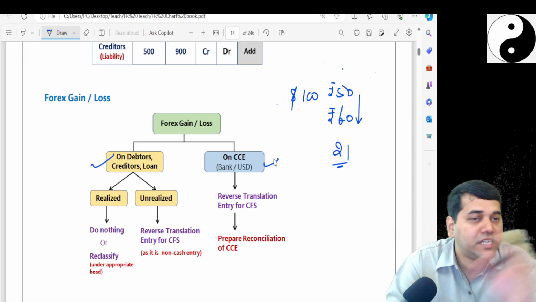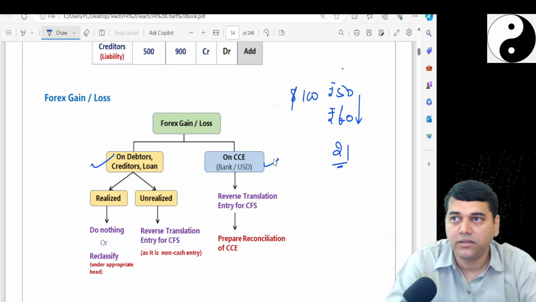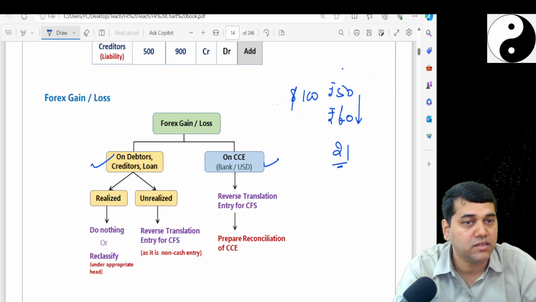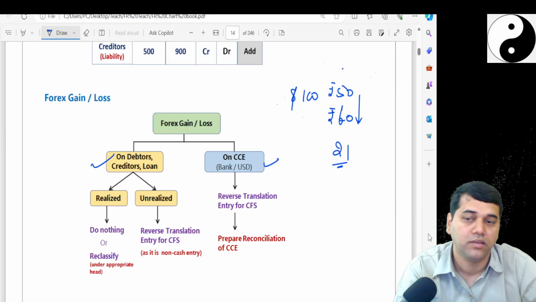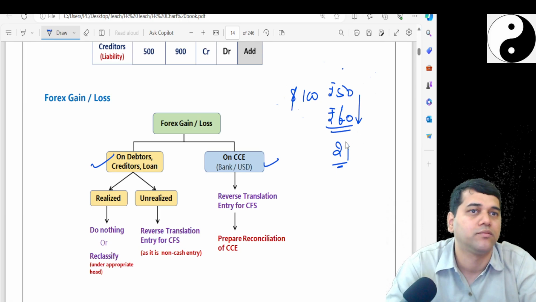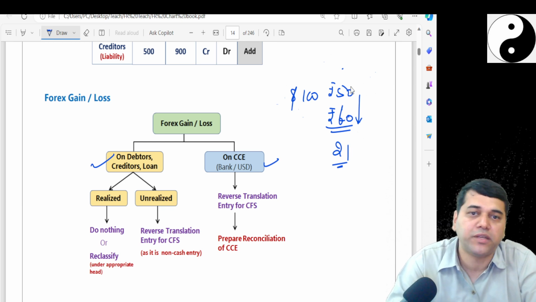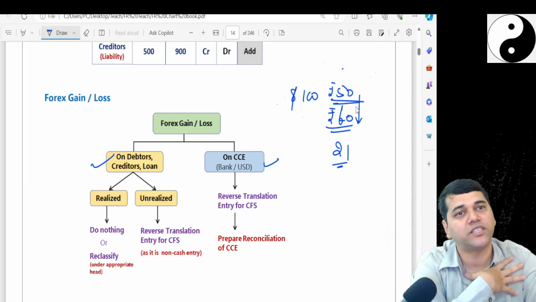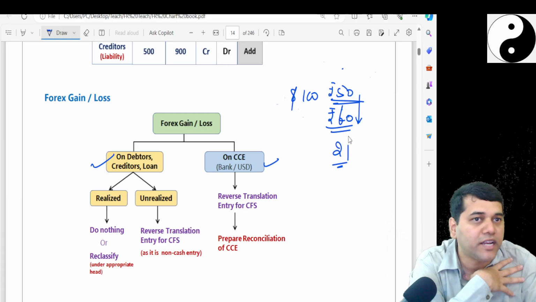Now, if it is debtors, creditors, loan, etc., there can be two further categories. One is called realized, another is unrealized. Realized is when I receive the cash. He pays me 60 rupees now. Closing rate. Yes, I realized it. But previously my accounting entry was for 50. He pays me 60. So what accounting entry will pass this time?